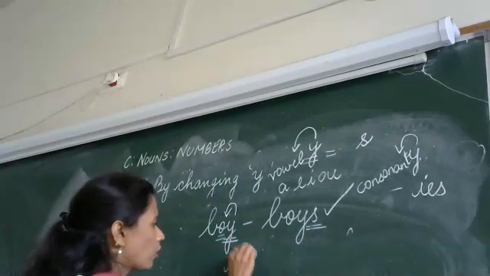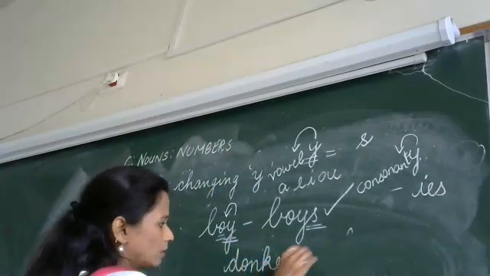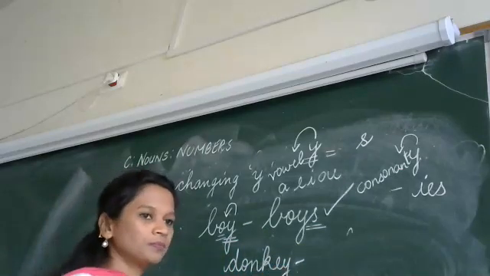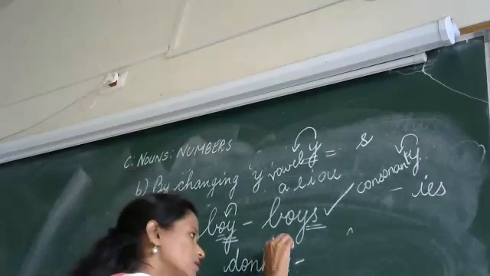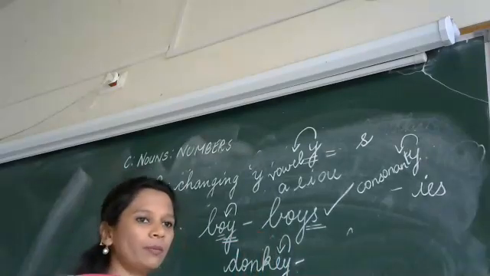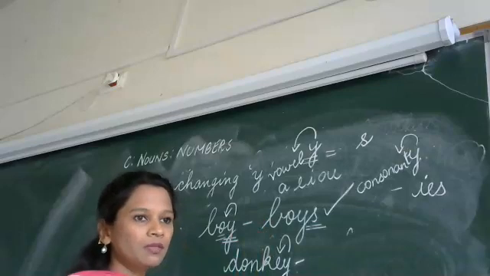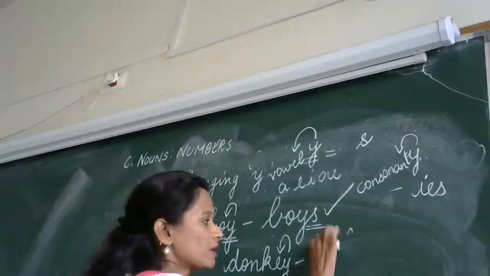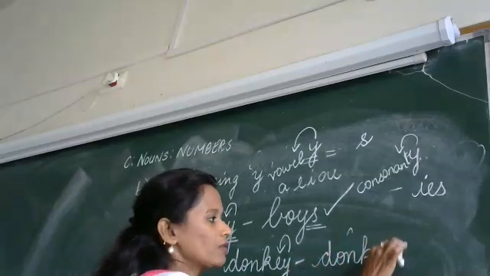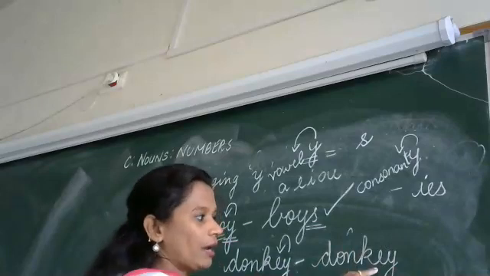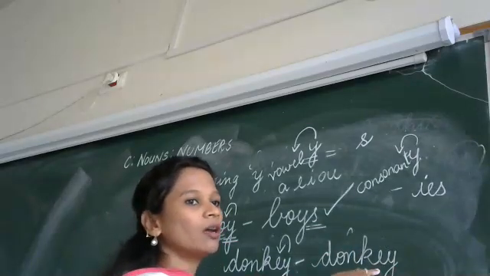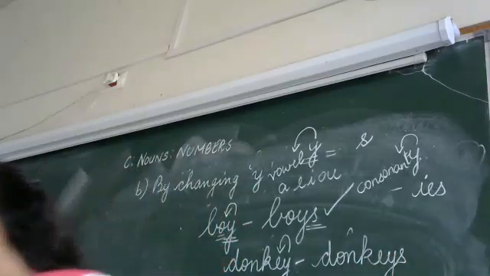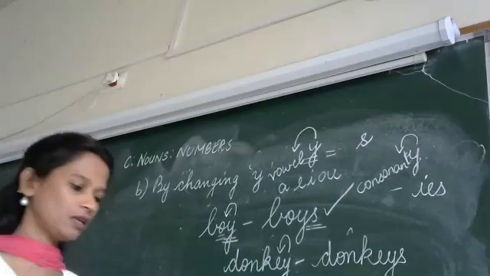Now, another example I'll give you is donkey. What is the last alphabet of the word donkey? Y. See the alphabet before Y. What is the alphabet before Y? E. Yes, it is a vowel. So I will simply write the word donkey, and because before Y I have a vowel, I will add an S.